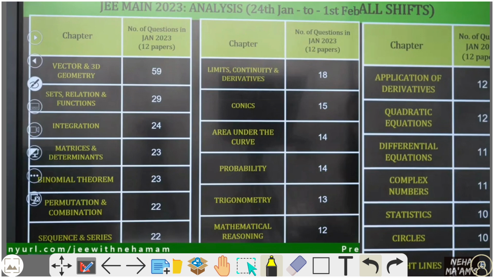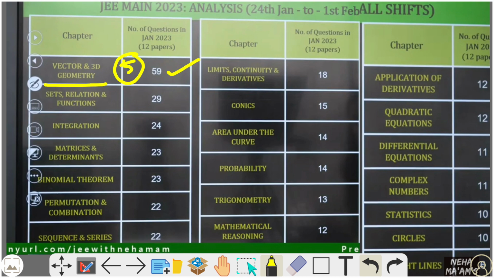Next, chapter wise questions asked from all shifts. First, vector and 3D geometry has 59 questions, averaging about 5 per shift.